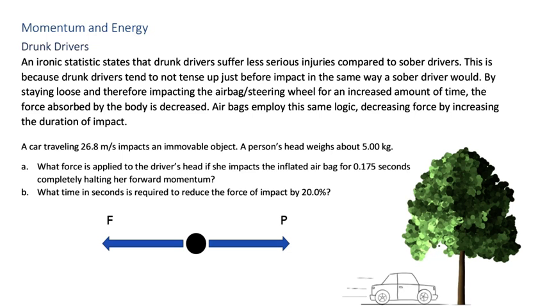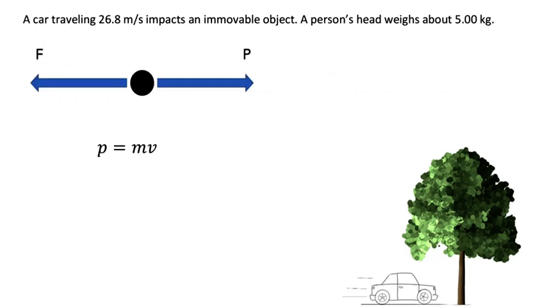At impact, a collision force F directly opposes the rightward momentum P. We can determine the momentum of the driver's head with the following equation, where momentum P is equal to the mass of the object m times its velocity v. Looking briefly at our problem statement, we have each variable needed to solve for momentum.